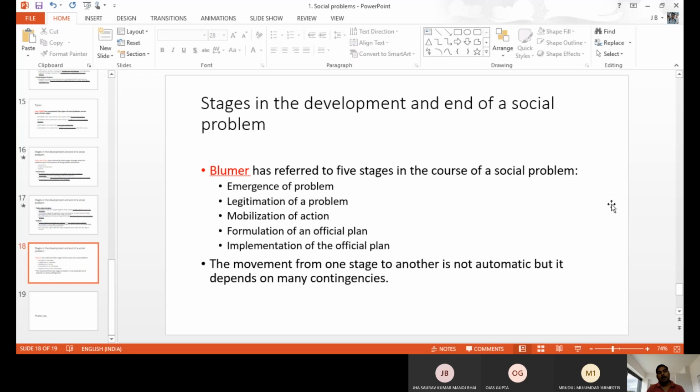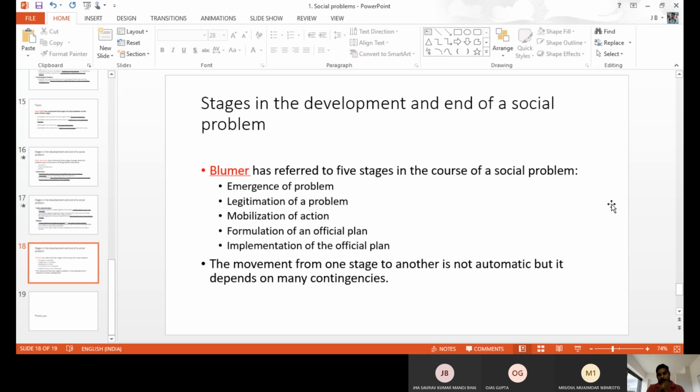third stage. And the fourth stage, formulation of an official plan, making an official plan with the expert committee. That is the fourth stage. The last stage, implementing the policy to the people to get the benefit and solve the issue. That is the fifth and last stage. Like this, we have different stages from the start to the end of social problems. These are the different levels or stages the government of India follows to solve social problems.